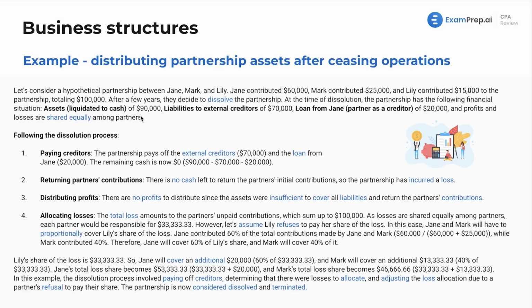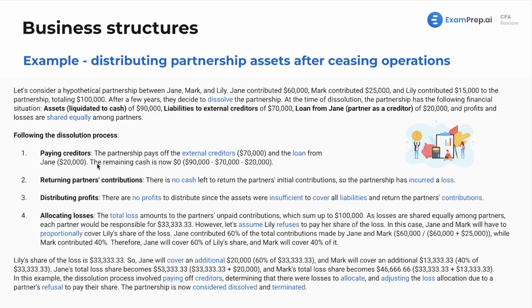We've got assets that were liquidated to cash of $90,000. We owe $70,000 to external creditors, and we have a loan from Jane, which is $20,000, and then profits and losses are shared equally. Now, right off the bat, you're thinking, we couldn't even get to the first step really, because in this case we have $90,000 of value and we owe $90,000, so we're probably not going to have any cash remaining to give to the partners.